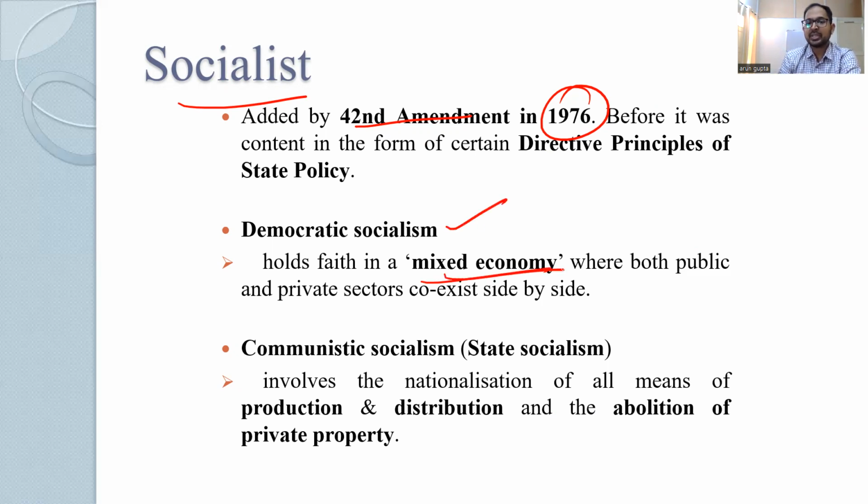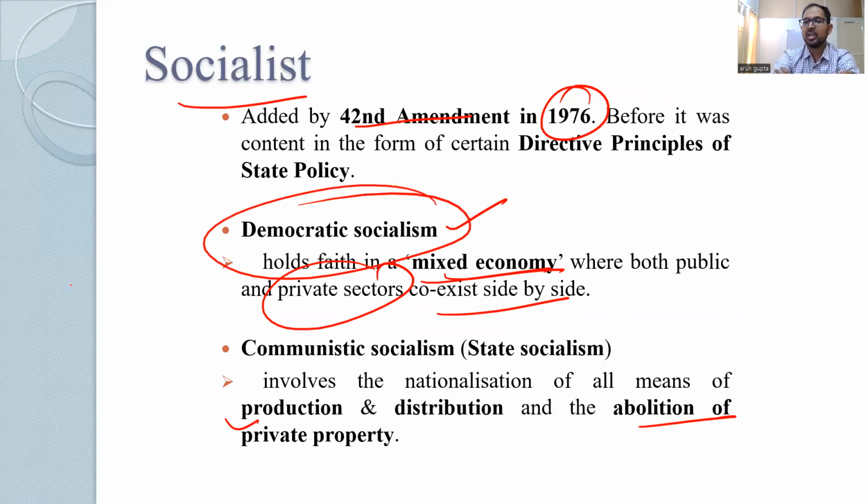That means a mixed economy, that is, both public and private sector can coexist side by side. What is the difference between democratic socialism and communistic socialism? Communistic socialism is about the existence of public ownership only, no private ownership, abolition of private property. That is what communistic socialism is, but India adopted democratic socialism. I hope things are getting clear here.